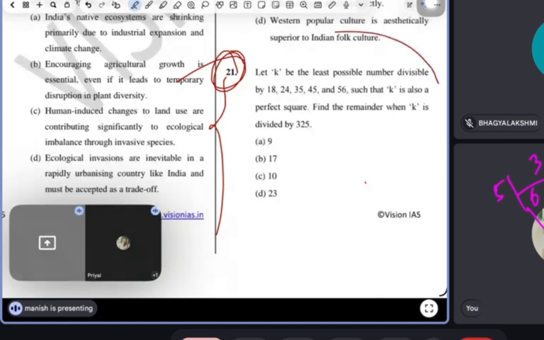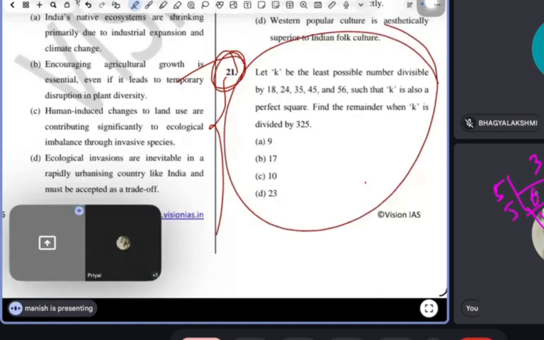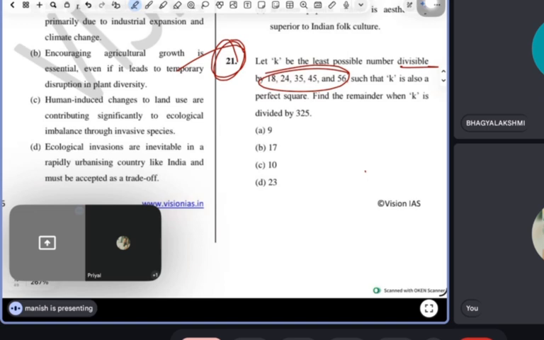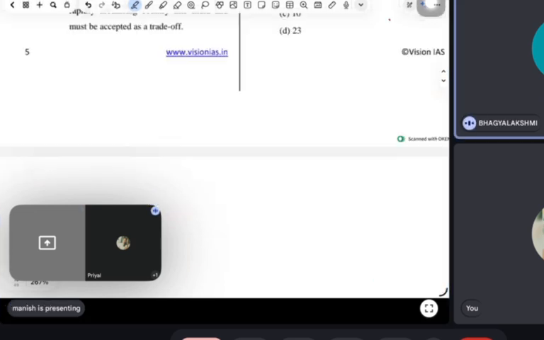Okay, tell me, what do you have to do here? LCM or HCF? Least possible is asked, so LCM. When the question is saying divisible by, it means LCM, guys. When question is saying divisible by, it is LCM basically. So here we need to take the LCM of all these numbers actually. Should I take? You guys will take, I will take. What you guys will take? LCM of those numbers.